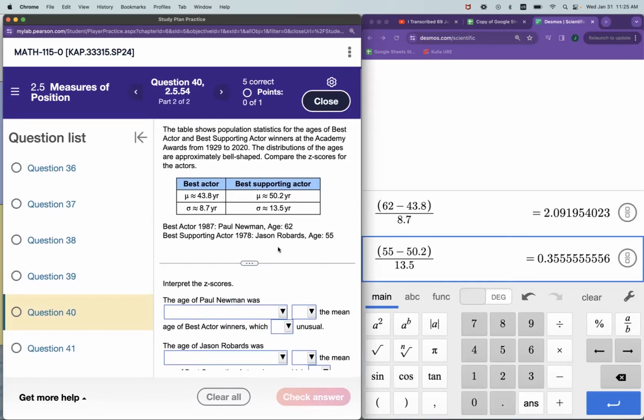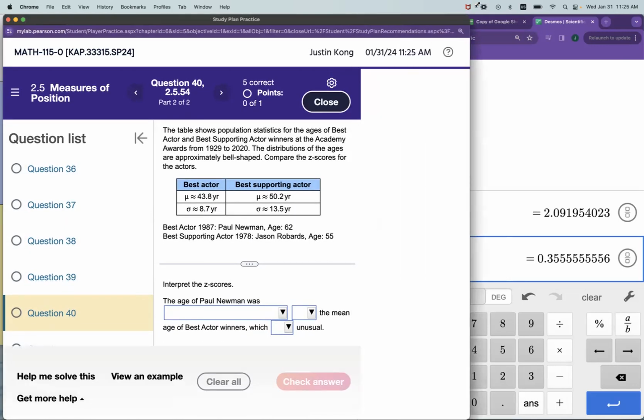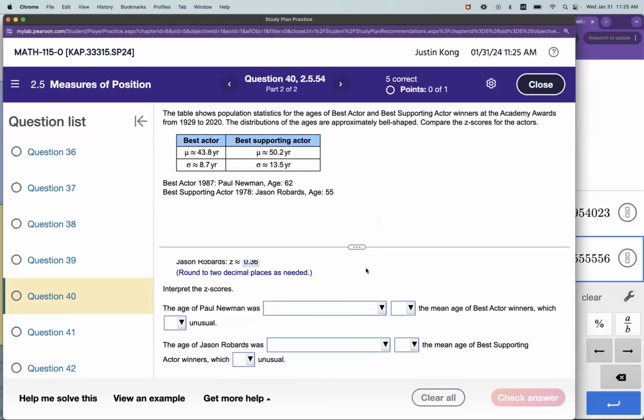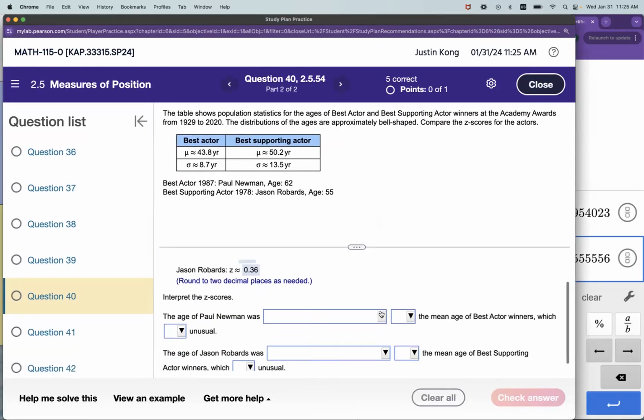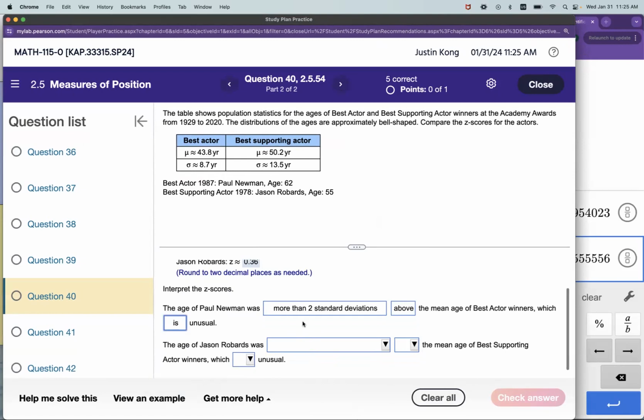Okay, now interpret the z-scores. Paul Newman had a 2.09. That's more than 2 standard deviations above the mean, which is unusual. Meanwhile, Jason Robards was less than 1 standard deviation. His is also above the mean, which is not unusual.